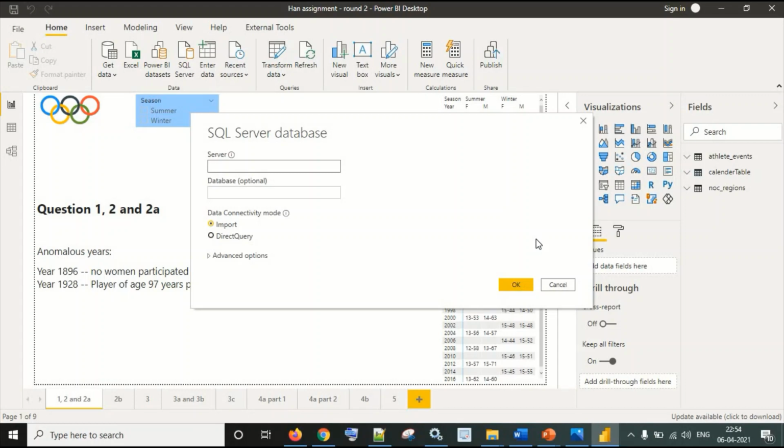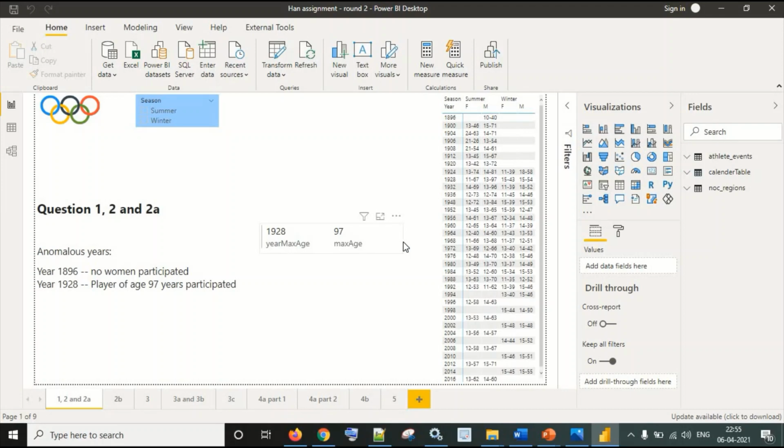There are very common differences between import and direct query. In import, we get a cache of data along with the data schema. But in direct query, we only get the data schema, and there is obviously no size limit for data, but at the same time not all the data sources are supported in direct query.